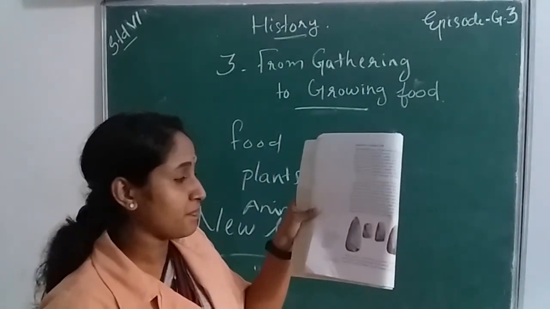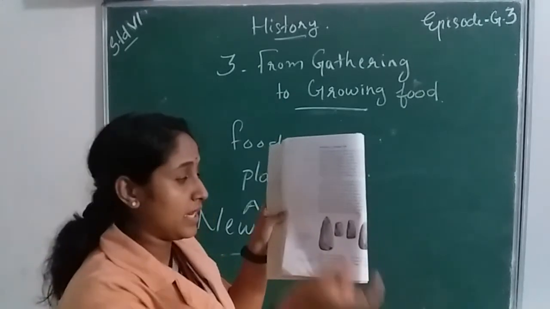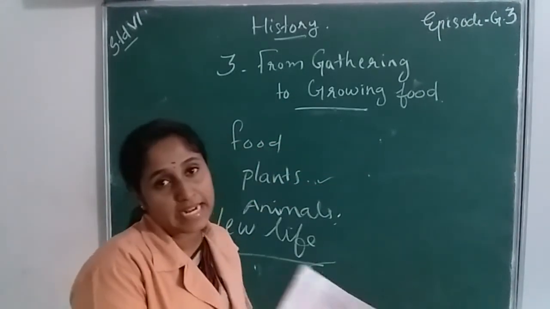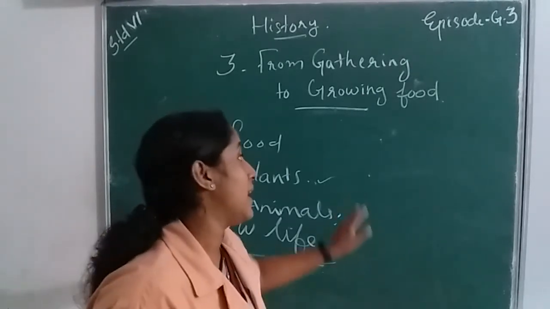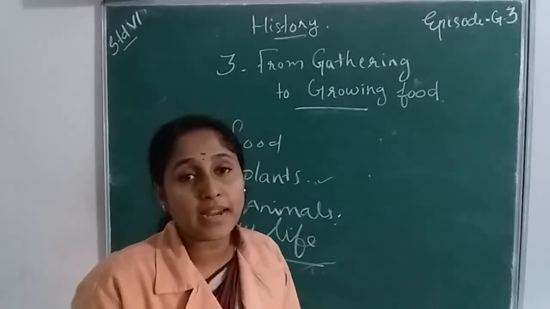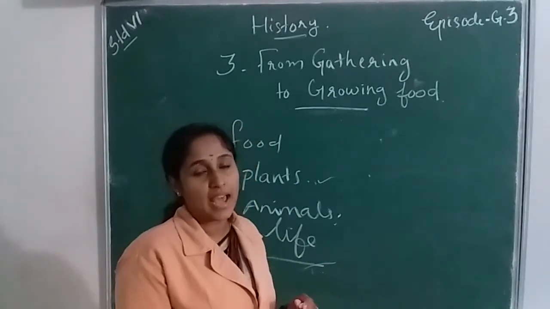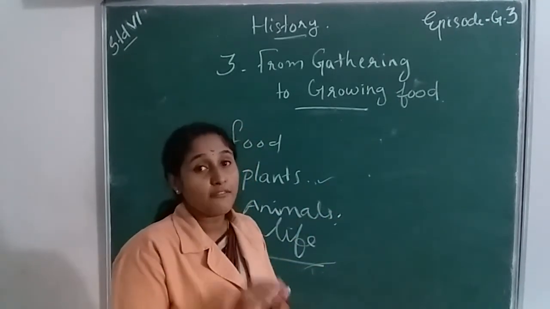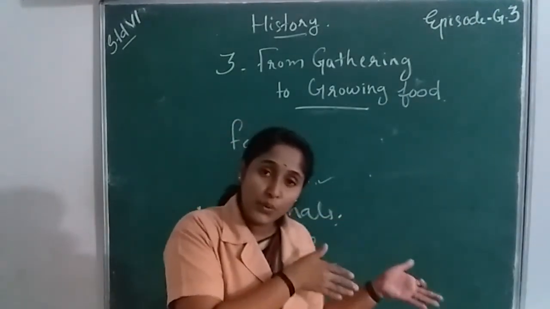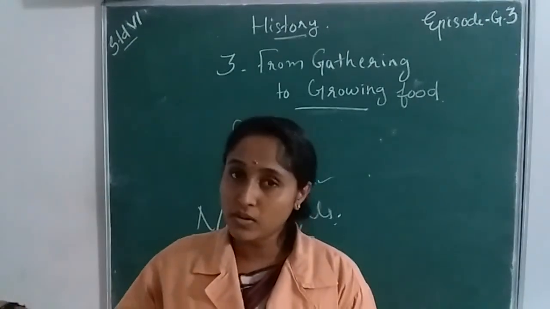So let's compare the new stone age and old stone age. New stone tools were mainly sharp tools for better farming, and old stone tools were mainly used for hunting animals. They were not used in the agriculture sector. So this is the main difference between the new stone age and old stone age.